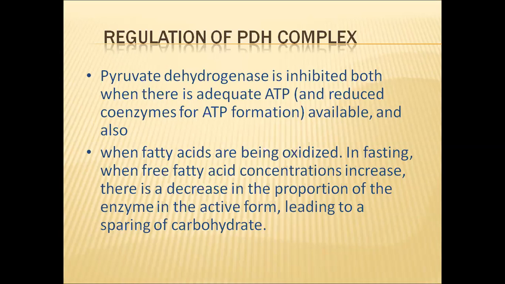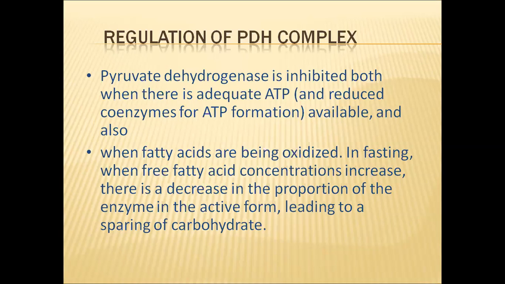So the regulation of this PDH complex, the pyruvic dehydrogenase complex, how will it be regulated? We have seen that two enzymes are there. Those two enzymes will regulate depending on the requirement of ATP. So pyruvic dehydrogenase is inhibited both when there is adequate ATP available and also when fatty acids are being oxidized. When fatty acids are taking part in the Krebs cycle, then acetyl coenzyme A is not required.